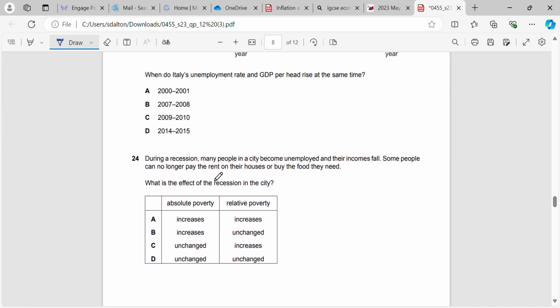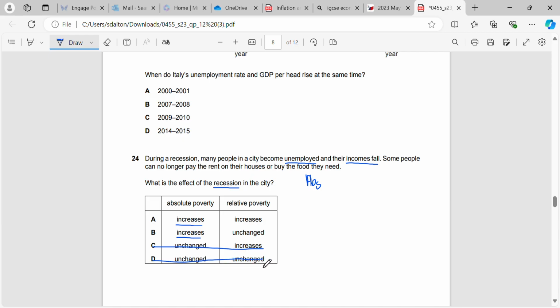Question 24. During a recession, many people in a city become unemployed, okay, and their incomes fall. So the income goes down and they lose their jobs. Some people can no longer pay the rent on their houses or buy the food that they need. What is the effect of the recession in this city? Okay, so first thing we need to answer here is if they can't pay the rent in their houses or buy the food that they need, that's going to be absolute poverty, okay, because they can't afford the basic necessities that they require. So straight away we know that it can either be A or B. So we can take out C and D.